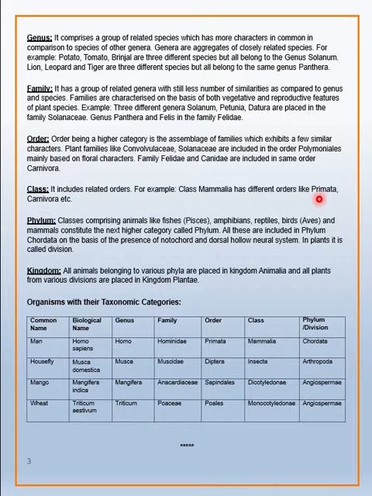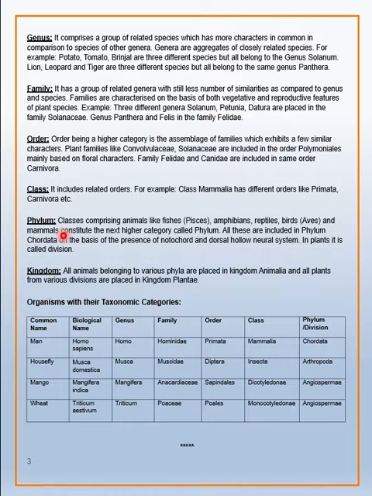It is placed in class Mammalia along with order Carnivora that includes tiger, cat, and dog. So class Mammalia has different orders like Primata and Carnivora.